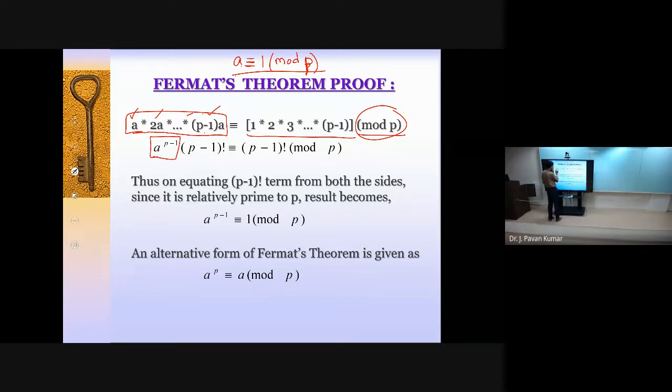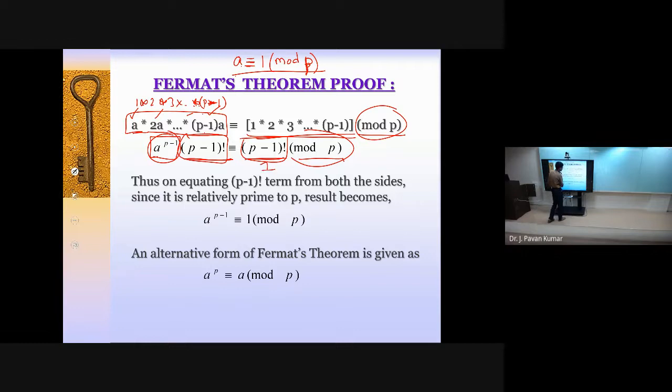And here we will be left with 1 multiplied by 2 multiplied by 3, and so on up to P minus 1, which is nothing but P minus 1 factorial. So A power P minus 1 multiplied by P minus 1 factorial, and here also we have P minus 1 factorial, mod P. As we have P minus 1 factorial on both sides, we can cancel it, then we get 1.